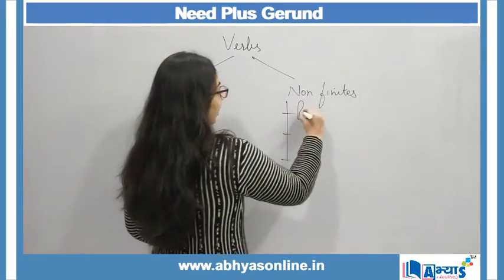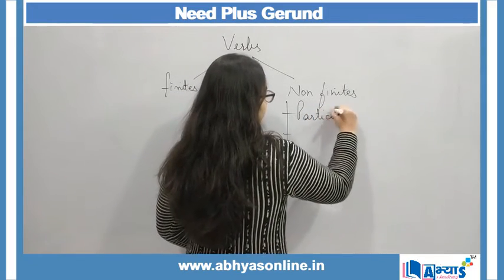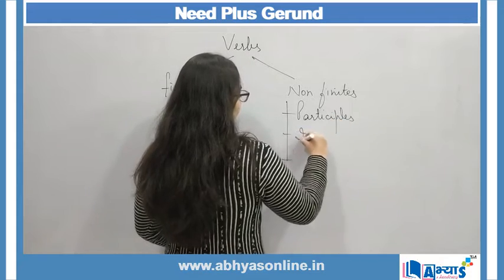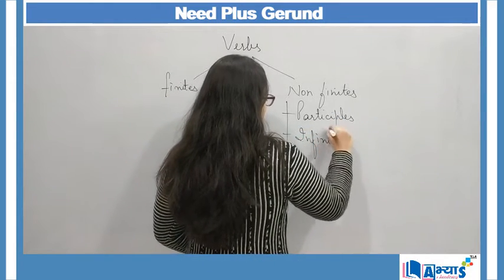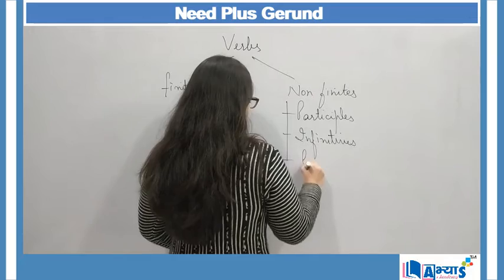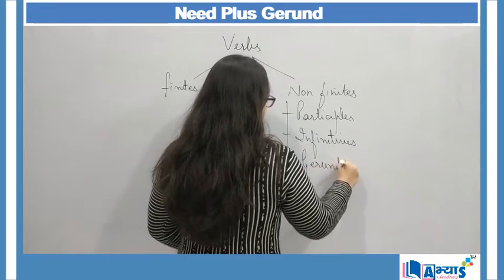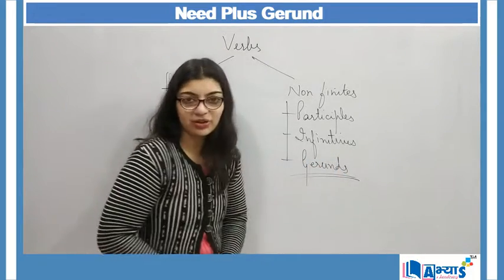First type is defined as participles. Second type is defined as infinitives. And the third type is gerunds. And this is what we are going to understand today.